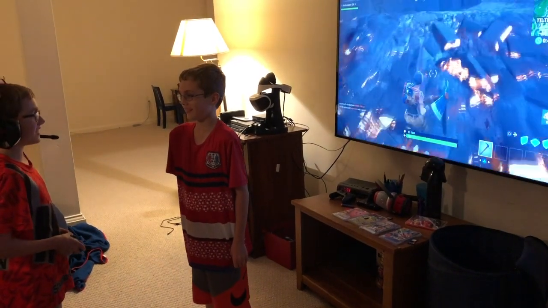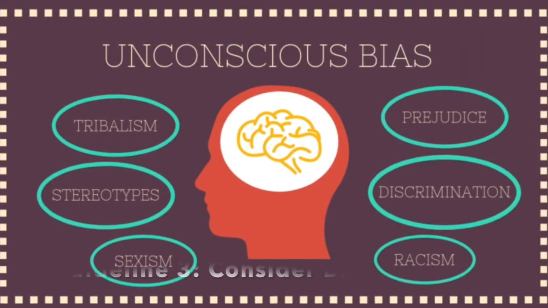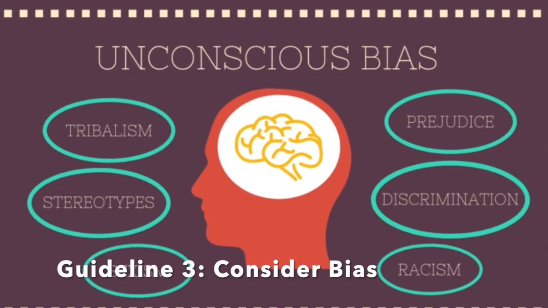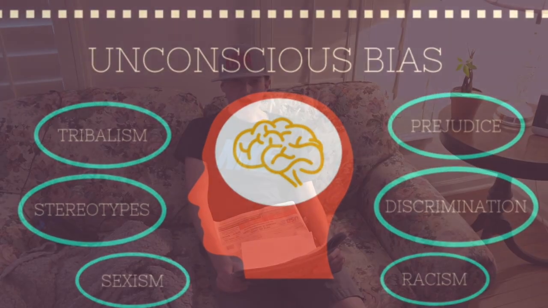Use your common sense. Guideline 3. Consider both the bias of the reader and the writer. Government surveillance, this all goes back to Alexander Hamilton giving the government too much power.